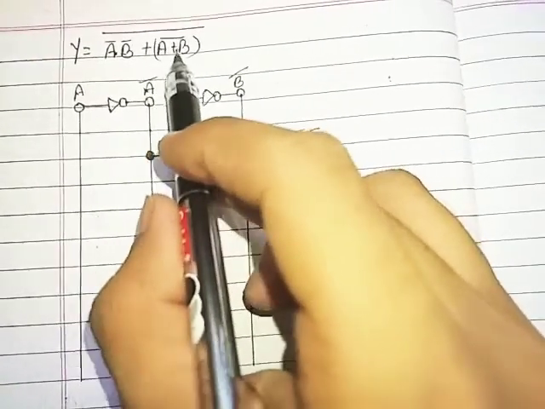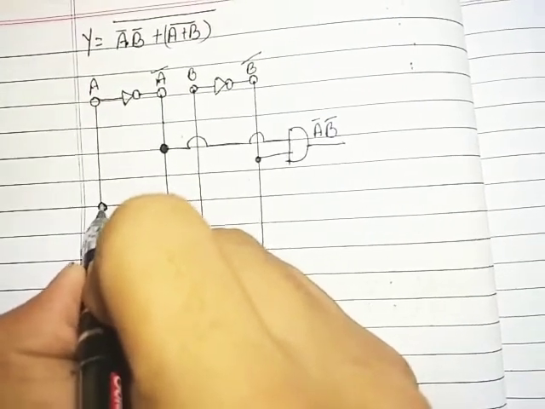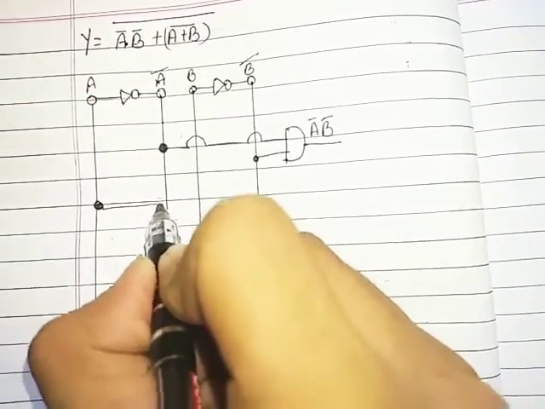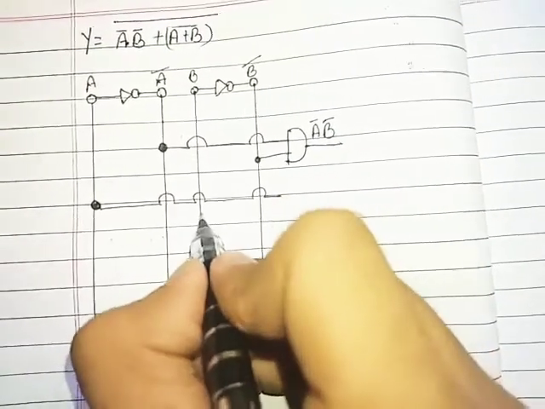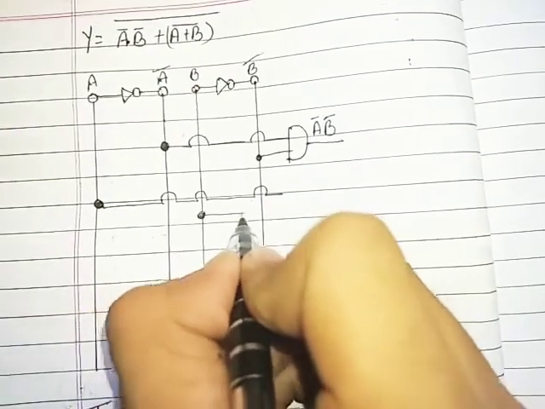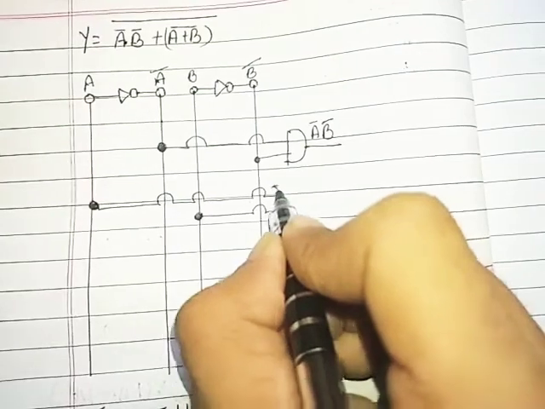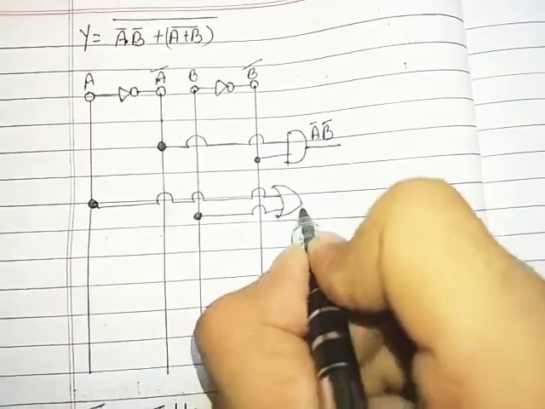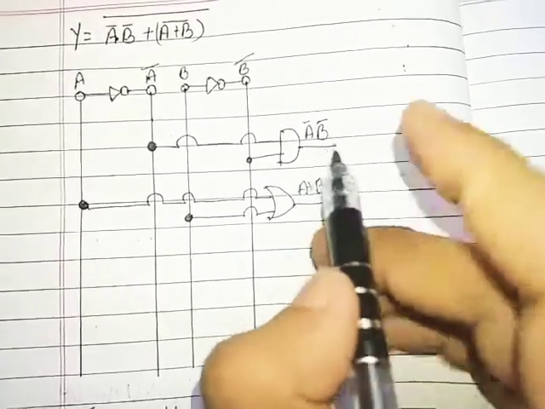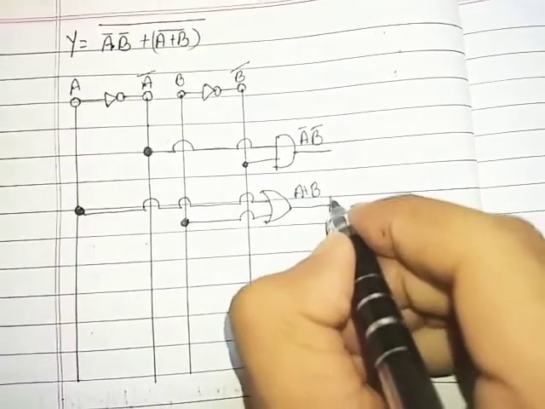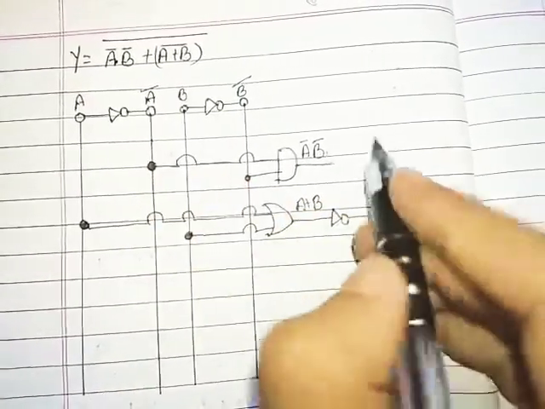Then we require (a plus b) whole bar. So first we will perform a plus b. Here it is a, here it is b. We will pass them through an OR gate as we have to perform Boolean addition. So we will get a plus b. Then we will pass this through a NOT gate and we will get (a plus b) bar.